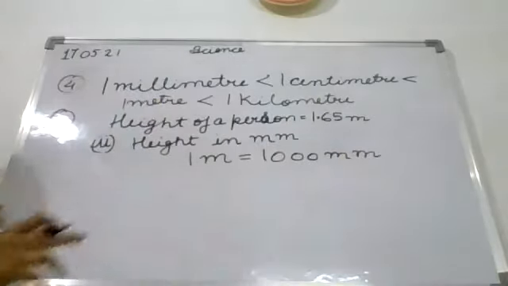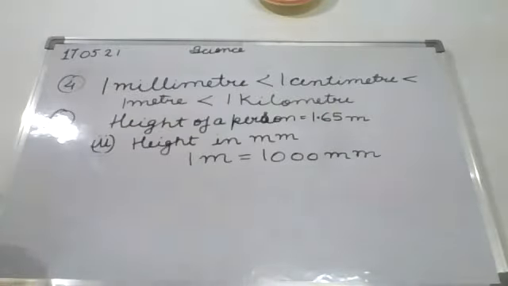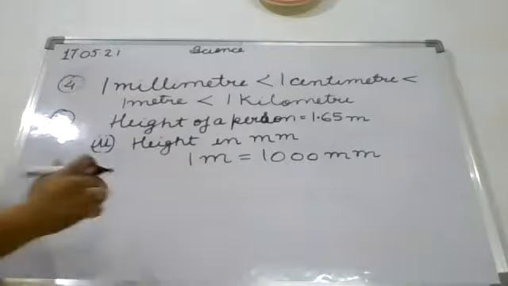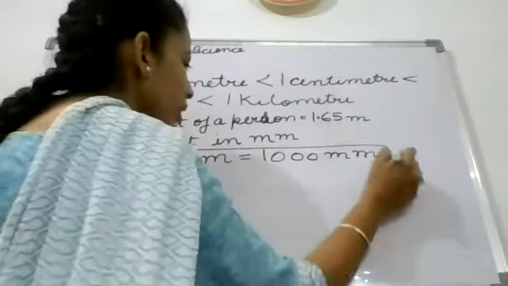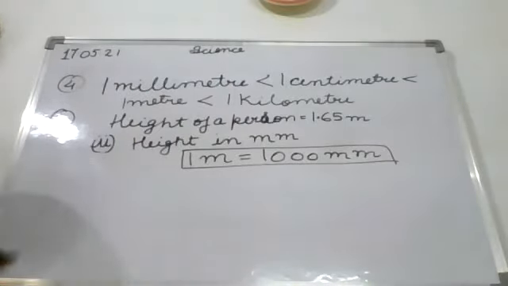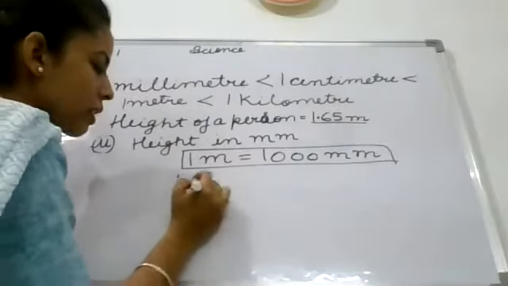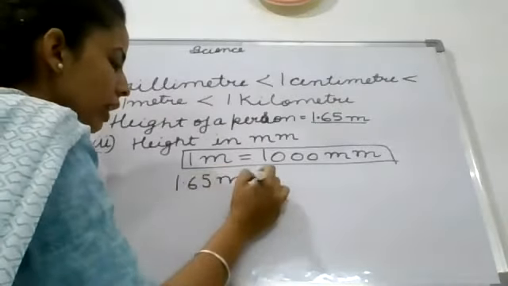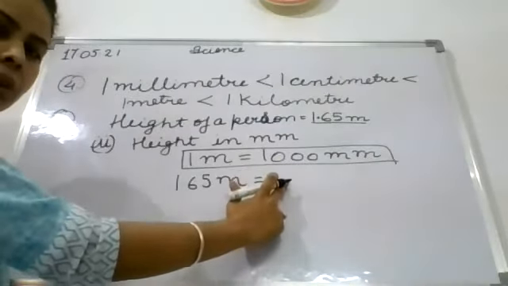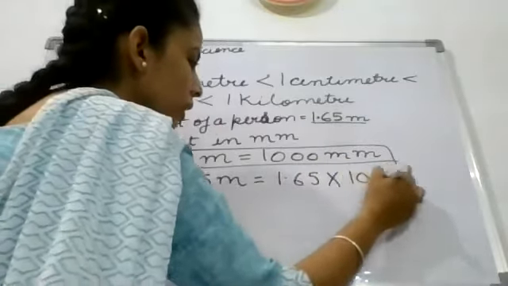If you don't know this, then you have to remember this. As you have also learned, 1 meter is equal to 100 centimeters. Similarly, 1 meter is equal to 1000 millimeters. Next, you have to convert this. So you will write 1.65 meter is equal to, we have to multiply by 1000 now. So 1.65 multiplied by 1000.